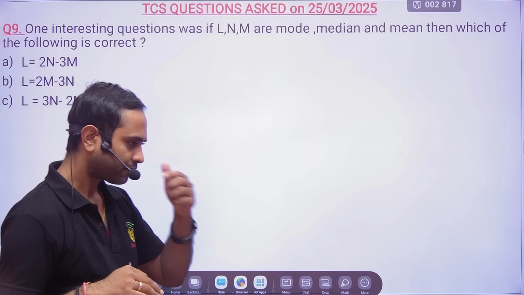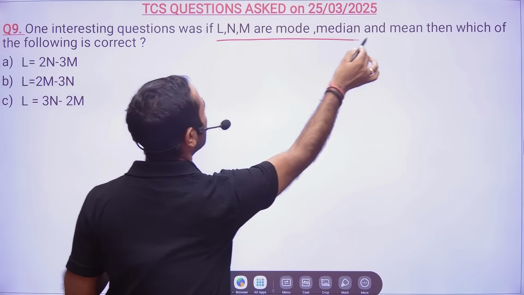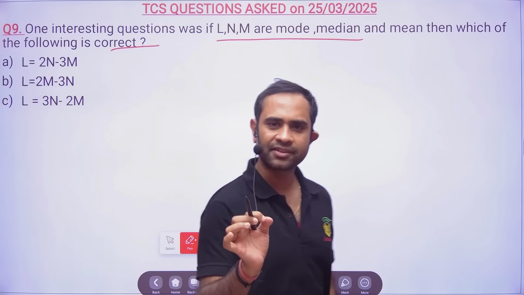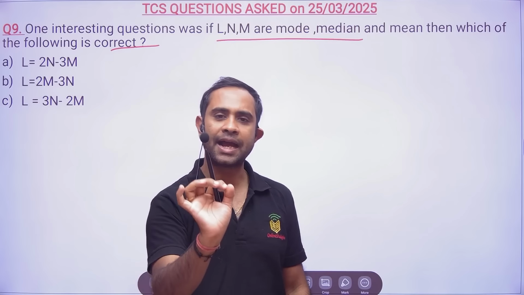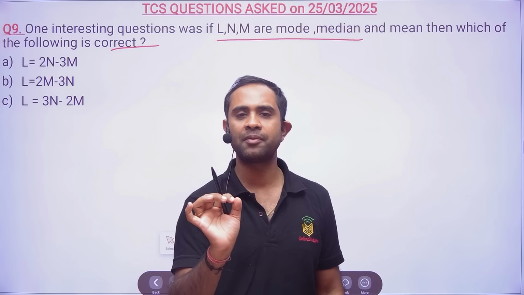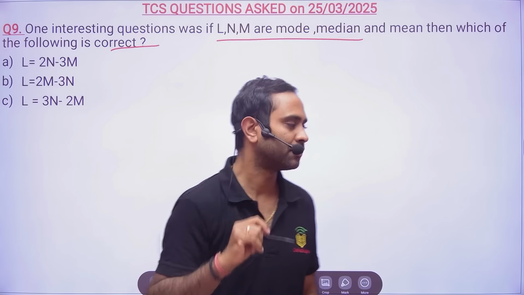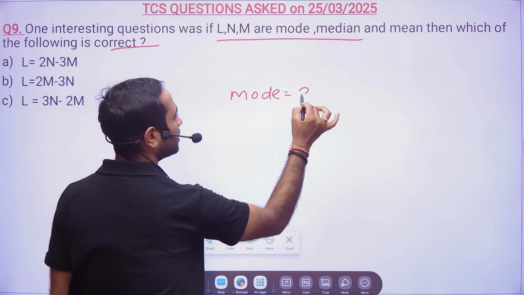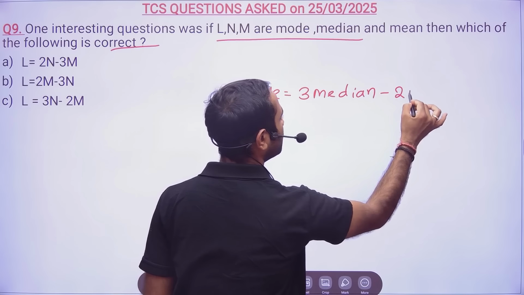Okay. Now, one interesting question was, if L, M and N are mode, median and mean, then which of the following is correct? The same relation as part of this TCS classes, I had told you: mode is equal to 3 into median minus 2 into mean.